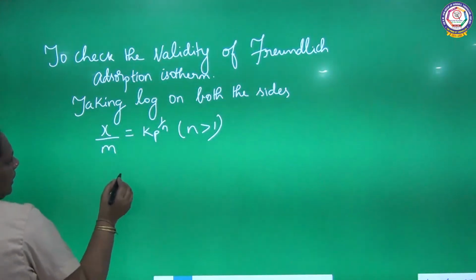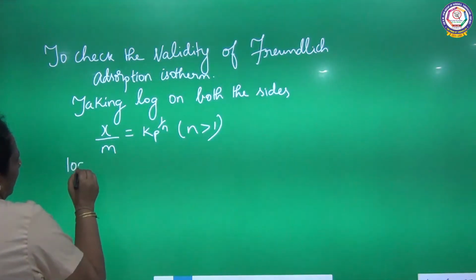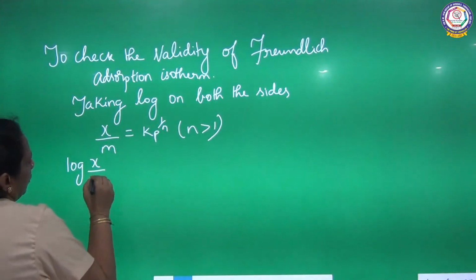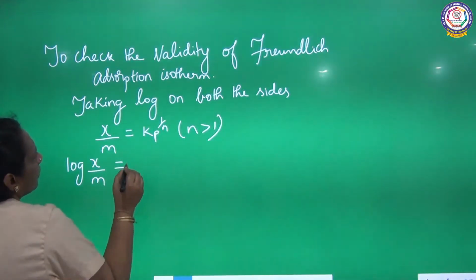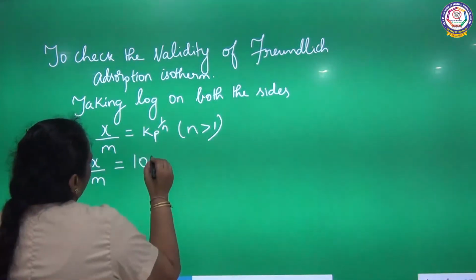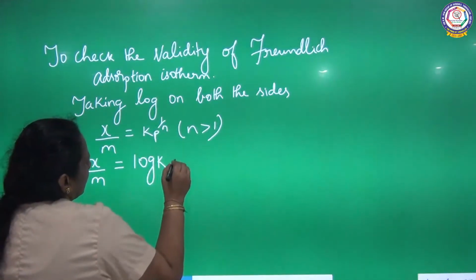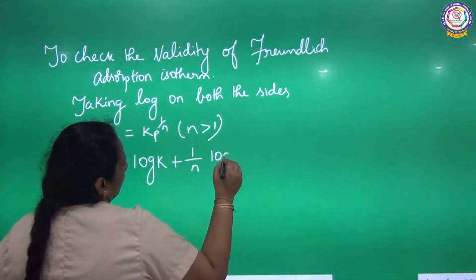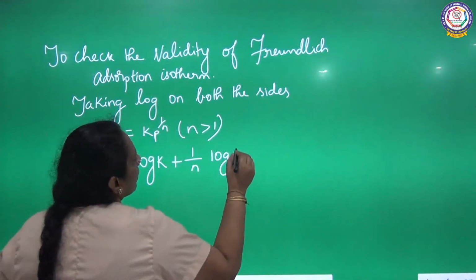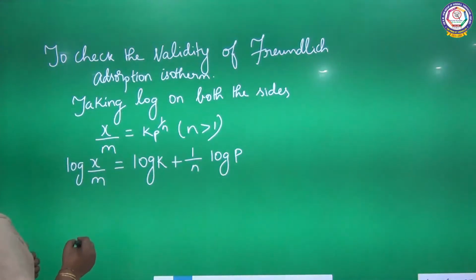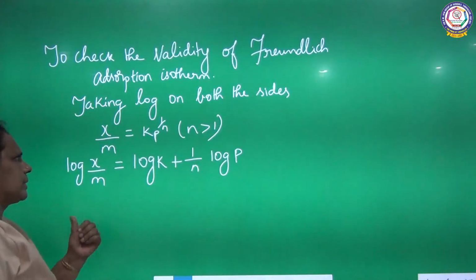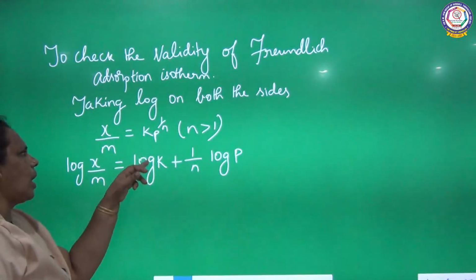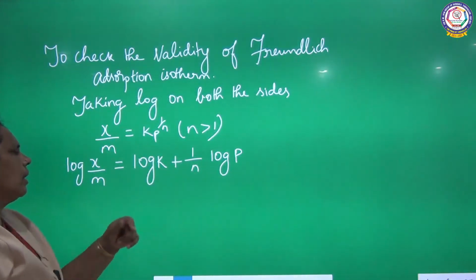Taking log in this equation, what will come? Log x by m is equal to log k plus 1 by n into log p. So when you take logarithm on both the sides, log x by m is equal to log k plus 1 by n log p.